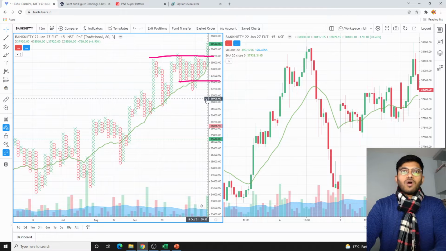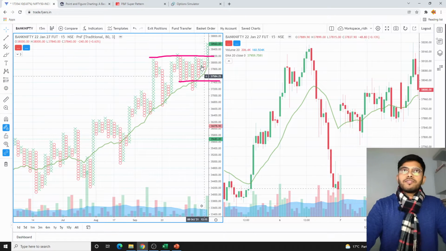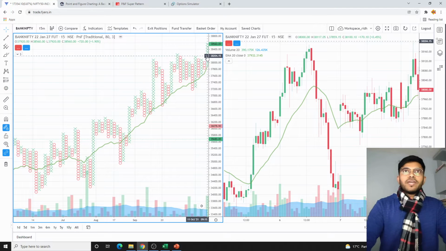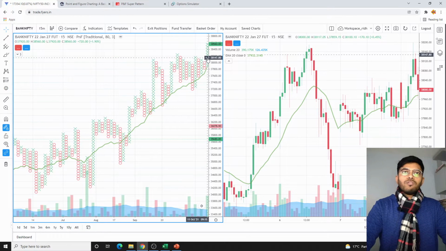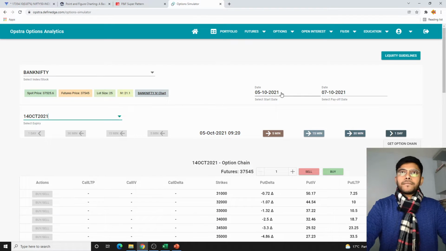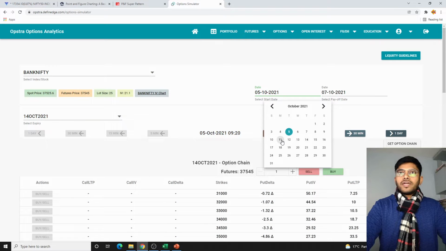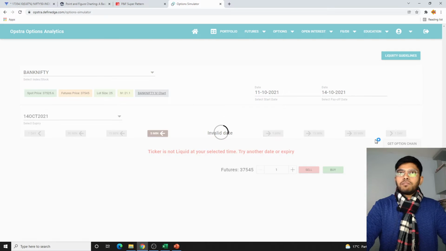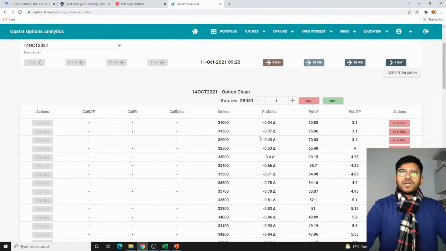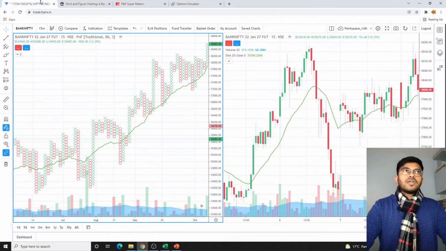So yeah, it broke out on 11th of October 9:15. We have a trade here. So simply what we'll be doing is entering into 38,100 puts selling, on 11th of October 9:15. Our entry is 11th of October, expiry on 14th of October.